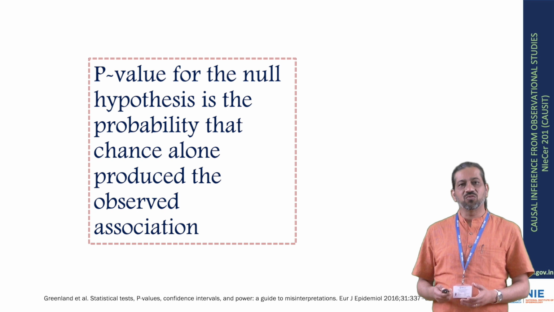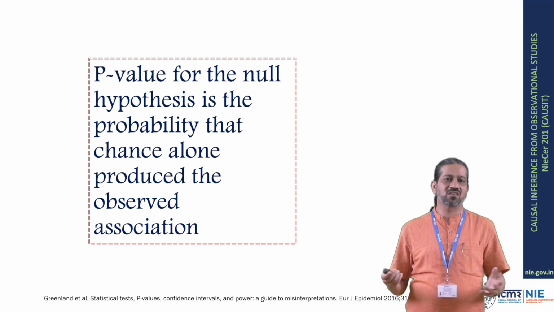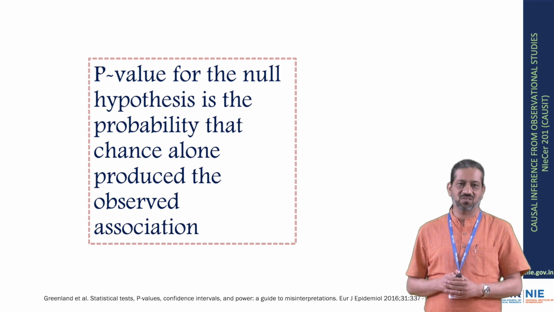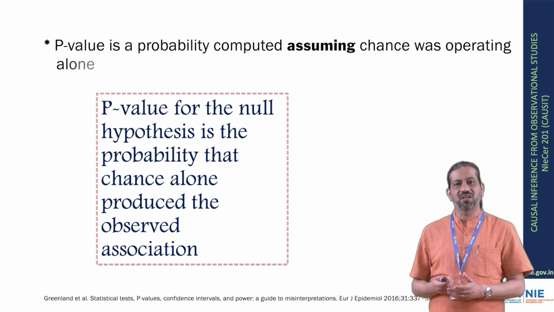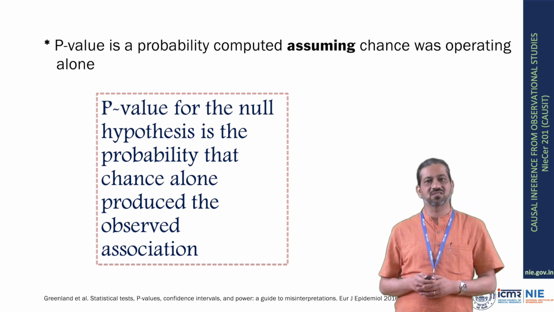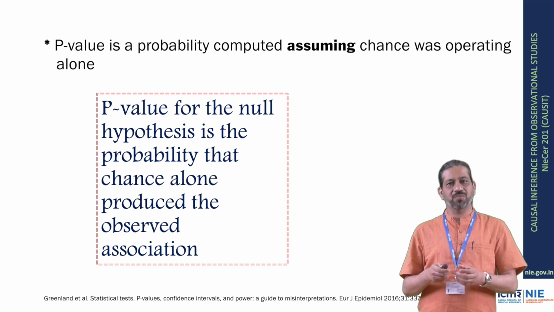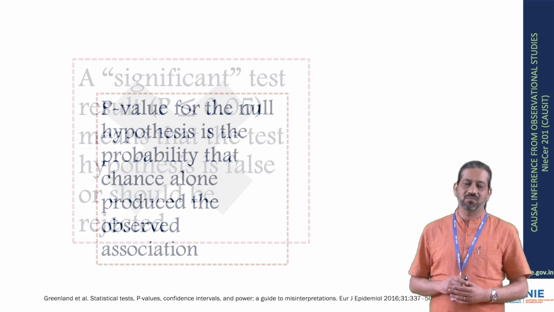Second, p-value for the null hypothesis is the probability that chance alone produced the observed association. Again, this is not correct. For example, if the p-value for the null hypothesis is 0.08, then it doesn't mean that there is an 8% probability that chance alone produced that association. In fact, p-value is a probability which is computed assuming that chance was operating alone.